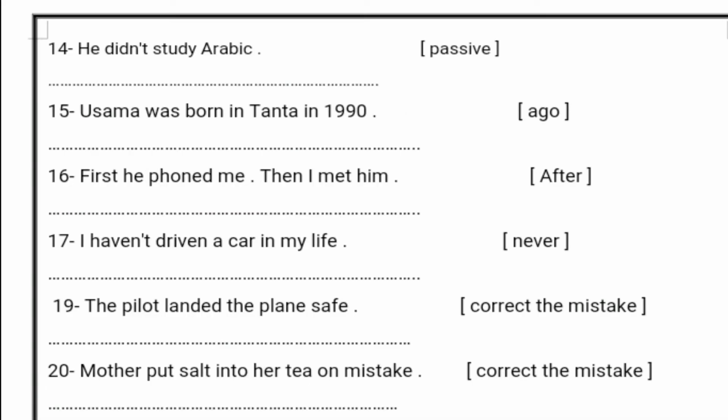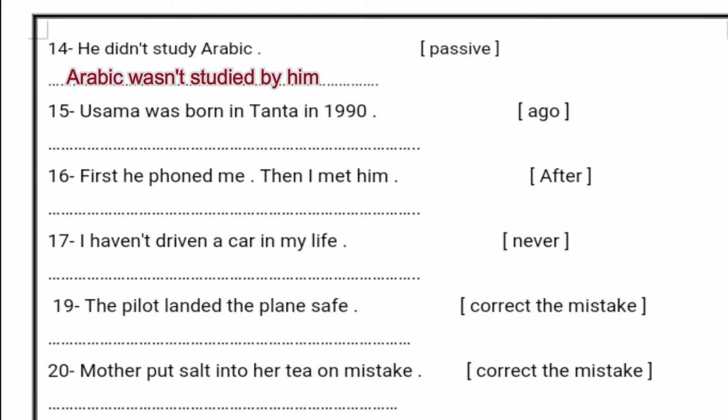Sentence number 14: "He didn't study Arabic." Make it passive. We'll start with "Arabic," and this sentence is in the past, so we'll use "was." Okay, so: Arabic wasn't studied by him. Number 15: "Osama was born in Tanta in 1990."